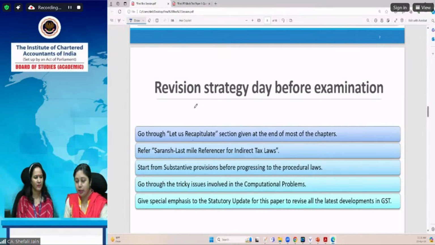An important point Swati has highlighted is that Saransh is updated till 31st October. In fact, our study material has been updated till 30th April 2023, and the 6 months of amendments we have separately compiled in the form of a statutory update. But Saransh has been updated till 31st October 2023 because it was issued afterwards. So it is updated for your May 2024 examination. You should refer to it and make full use of it.